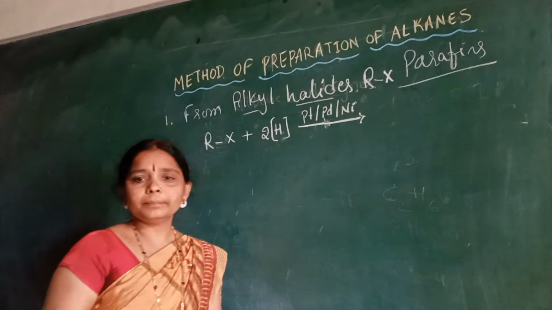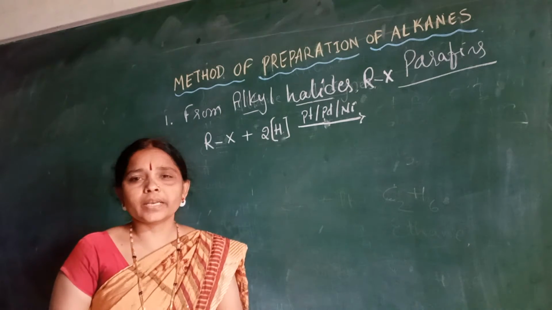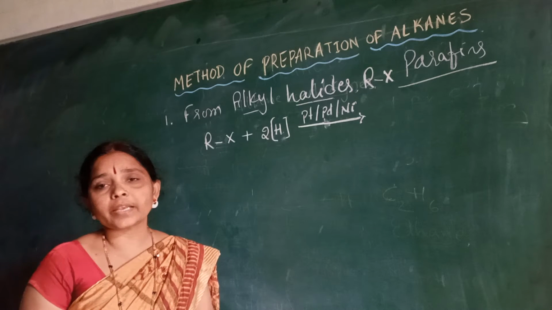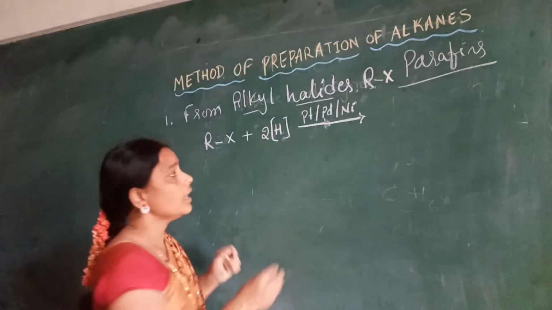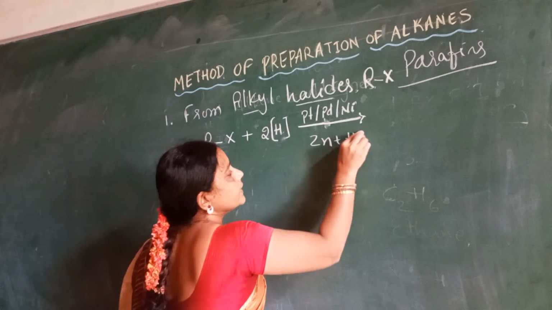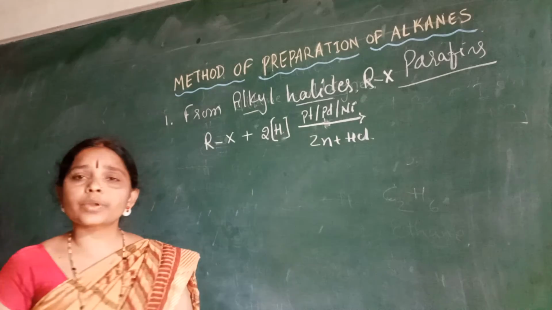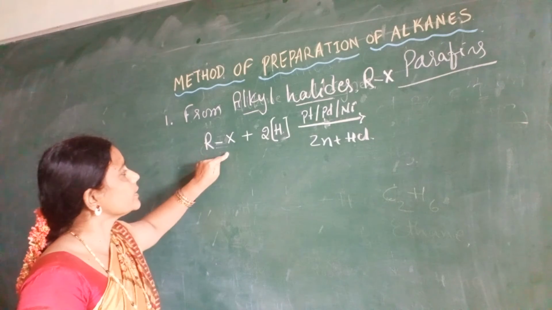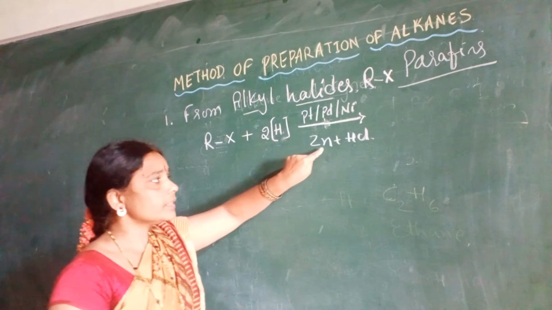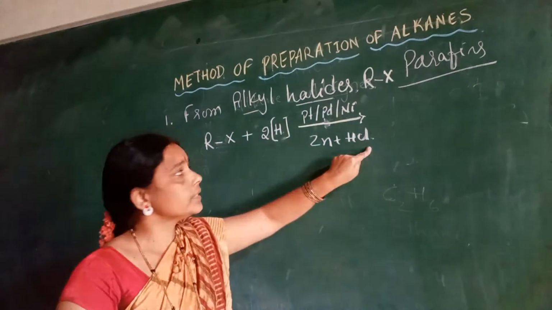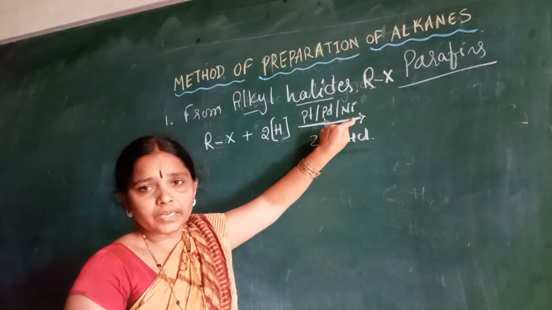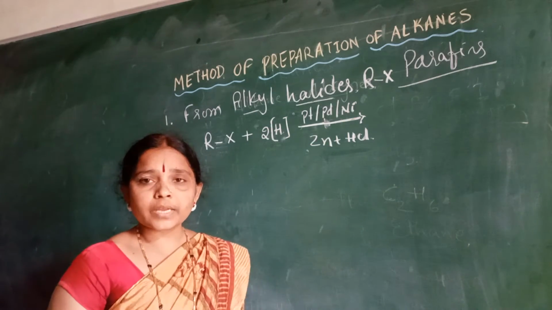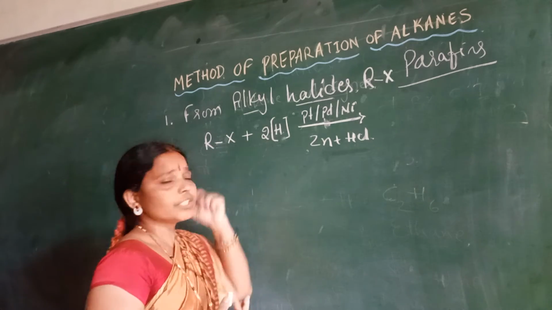Okay, so platinum, palladium or nickel is used as a catalyst, or we can say this reaction is carried out in the presence of zinc as well as HCl. Together these give you the reactions of alkyl halides. When an alkyl halide combines with hydrogen in the presence of zinc with hydrochloric acid, or platinum, palladium or nickel as a catalyst, either way it gives rise to the addition of H2.